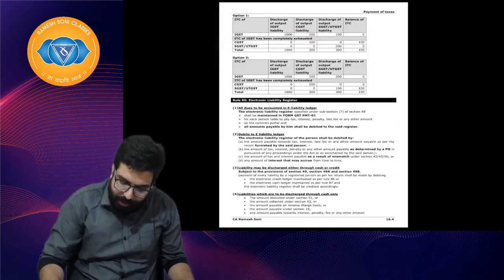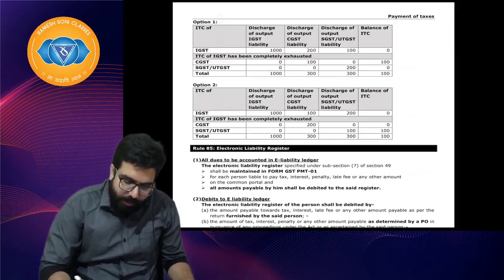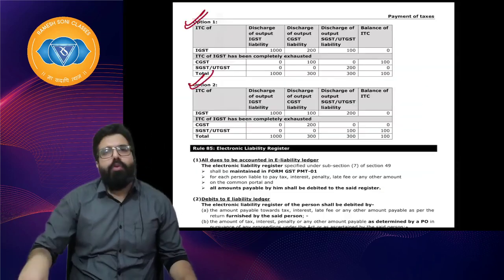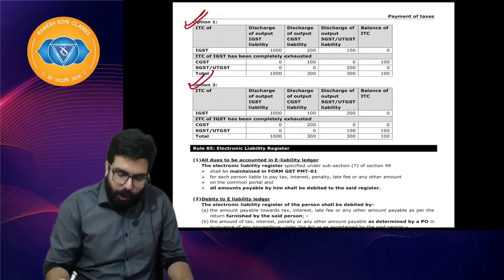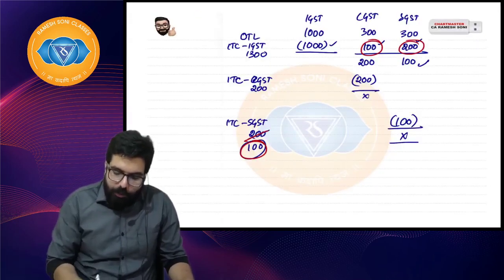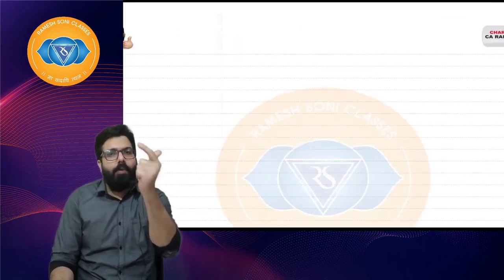The answers are given in your book, page number 16.4. I have gone ahead and done option 1, option 2. Both the options can be used by you. I hope everyone is clear now. So, till now what we did? Quickly revise with me. Till now what we did?